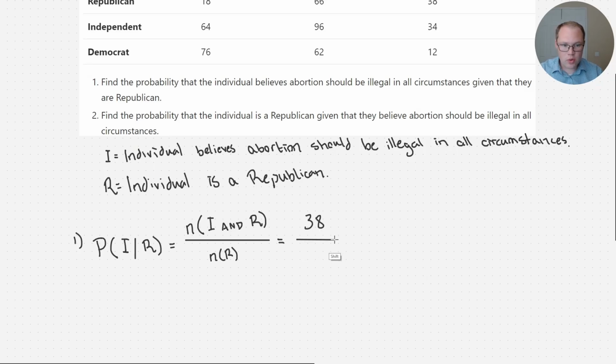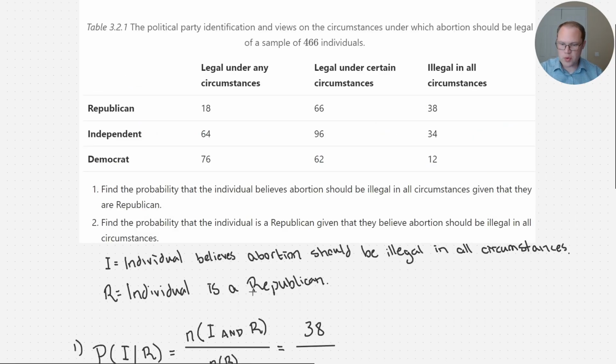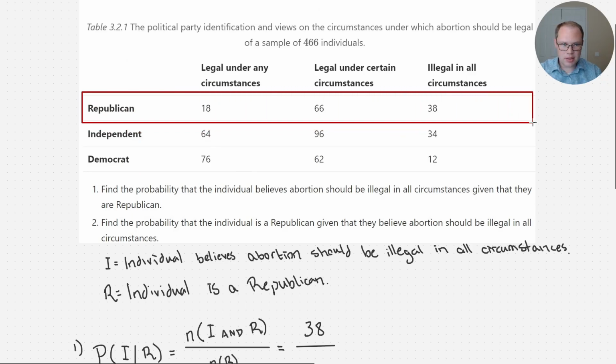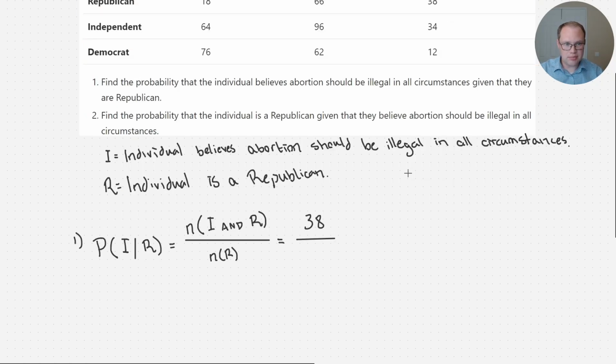And then we're going to divide it by the total number of Republicans. So just focus on that row with Republicans. There are 18 who believe it should be legal under any circumstances, 66 under only certain circumstances, and 38 illegal in all circumstances. So we want to put that together, and that will tell us all the Republicans that we could look at, right? So 18 plus 66 plus 38.